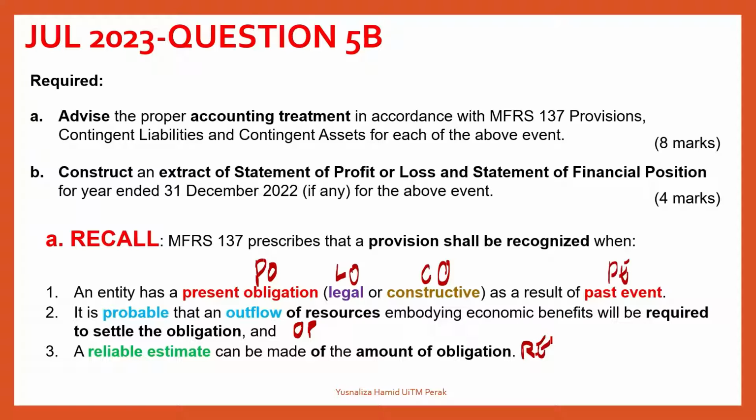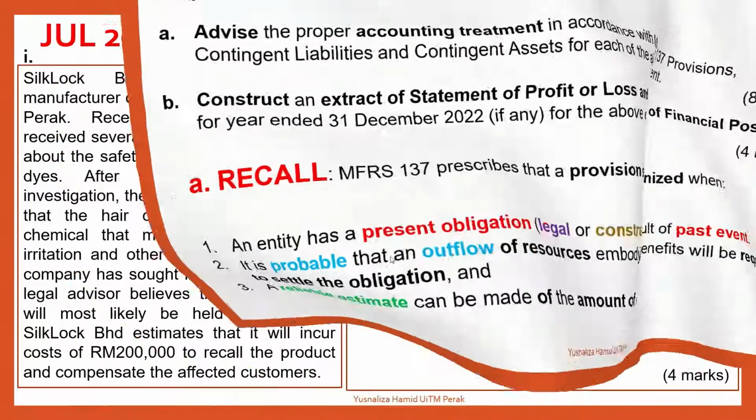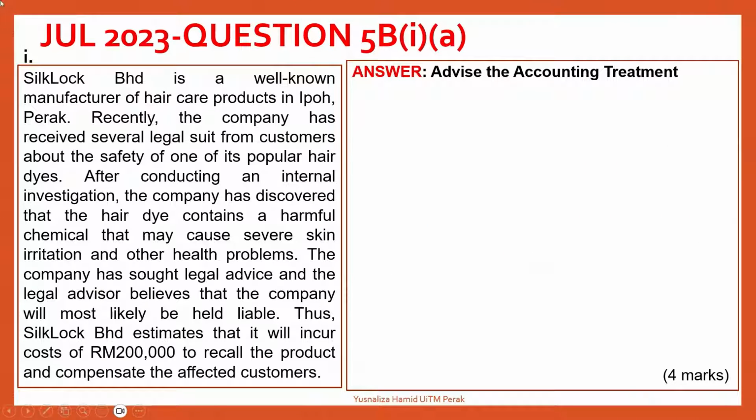So let's look at our situation whether all 3 criteria are being fulfilled, then you will have to recognize a provision. If one of the criteria is not being fulfilled, basically you need to fulfill all 3. If not all 3, that might be an issue of the contingent liabilities. Let's look at the first situation.